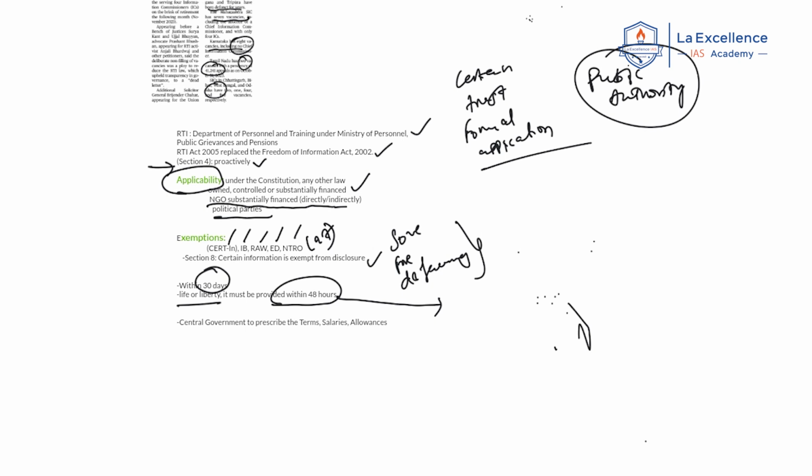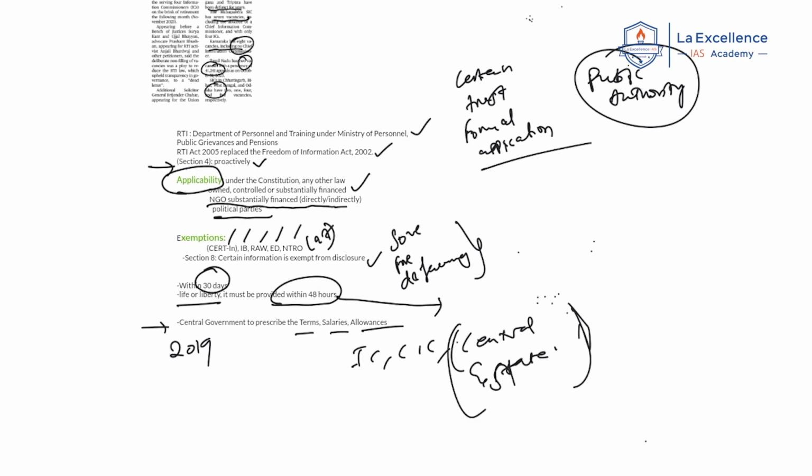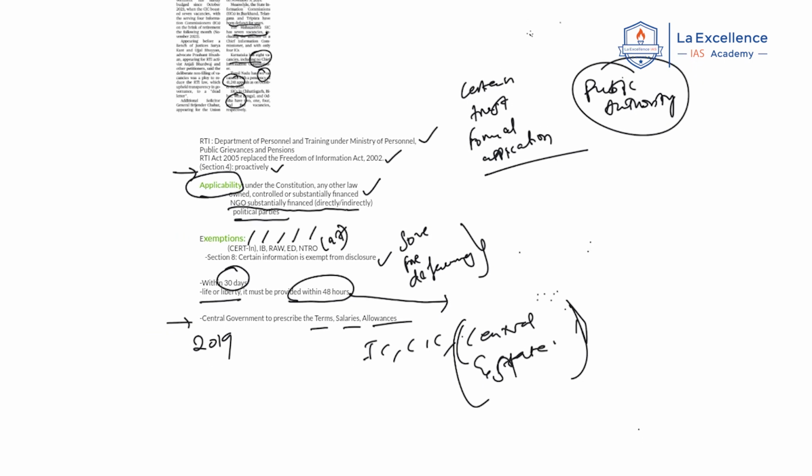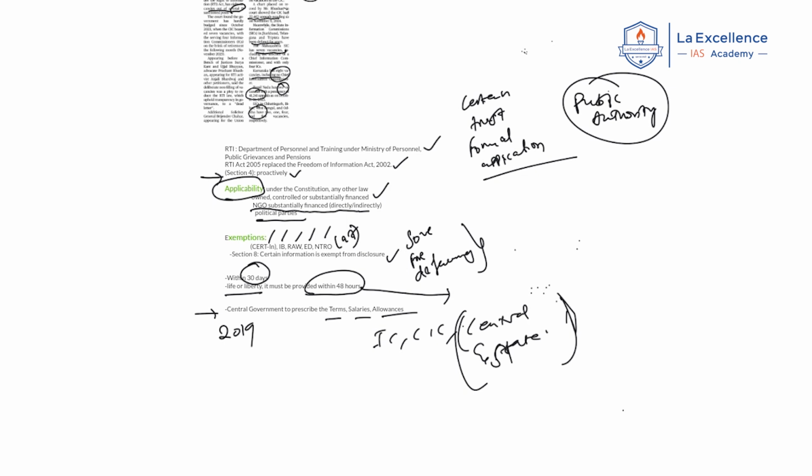Another important thing to remember is that in 2019 an amendment happened in which it is said that the central government will prescribe the terms, salaries, and allowances of the information commissioners and chief information commissioners, both at the central and state level. Remember this, because many people think that at the state level the state government will decide. No, at the state level also it is the central government which decides. This can be asked in the prelims examination. Now we will see, from the mains perspective, certain analysis, especially about the challenges.